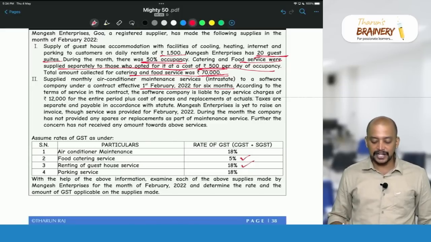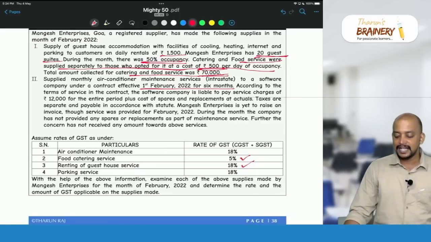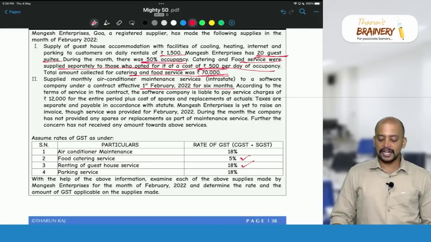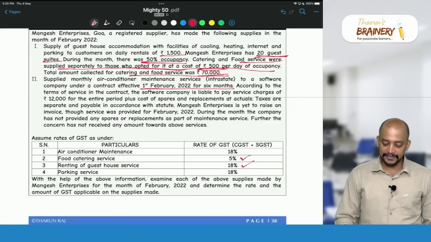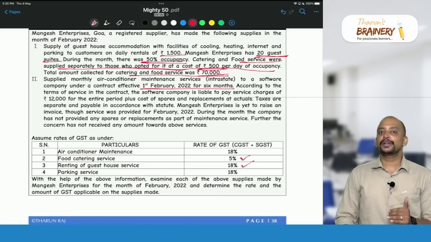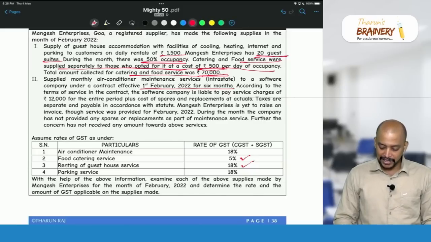Mangesh Enterprises is yet to raise an invoice, though the service is provided in February 2022. During the month, the company has not provided any spares or replacements as part of maintenance service. Further, the concern has not received any amount towards the above services. So now, what will be taken as the value here for this maintenance service? So it is a continuous supply of service. A service which takes more than 3 months to complete and involves periodic payment obligations is a continuous supply of service.